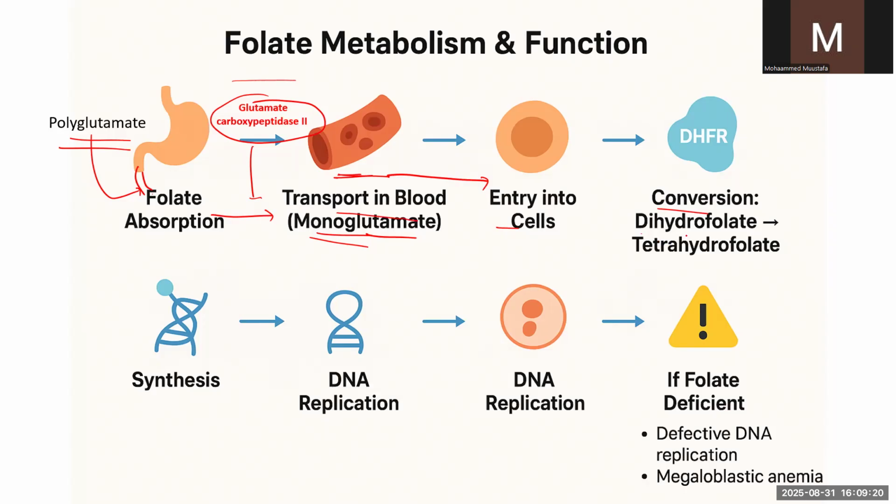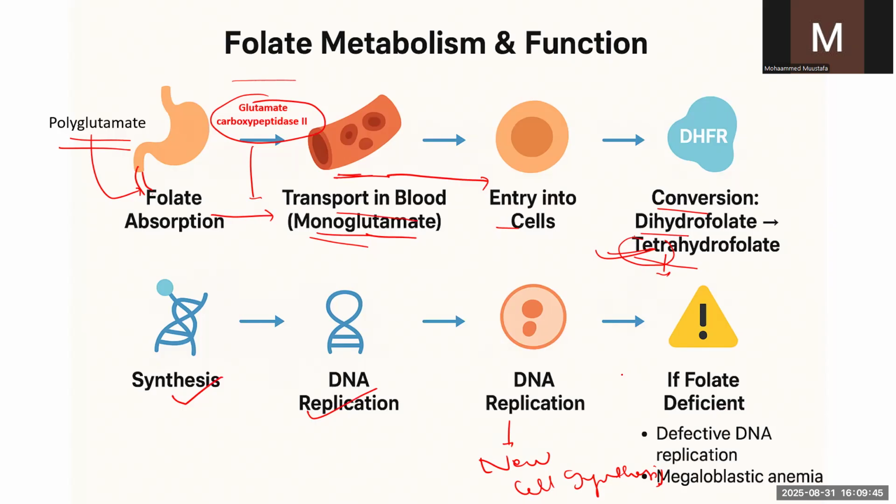There in the cell, dihydrofolate will get converted into tetrahydrofolate. So tetrahydrofolate is the end product of folic acid. This tetrahydrofolate is required for the DNA synthesis, the DNA replication of many cells. Then after DNA replication, a new cell will be generated, new cell synthesis will occur, right?